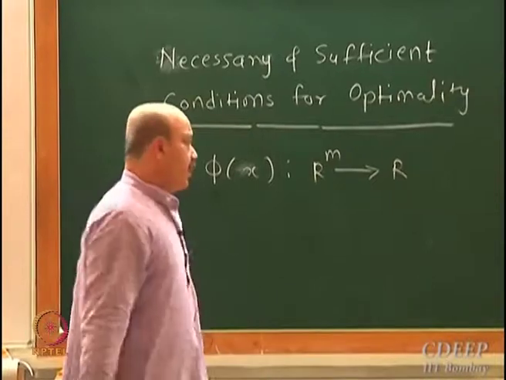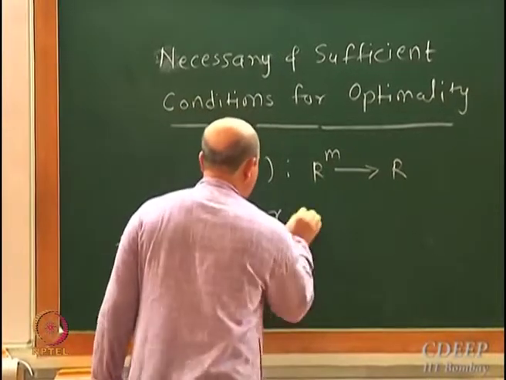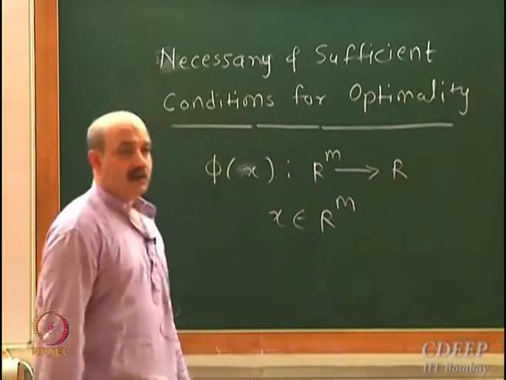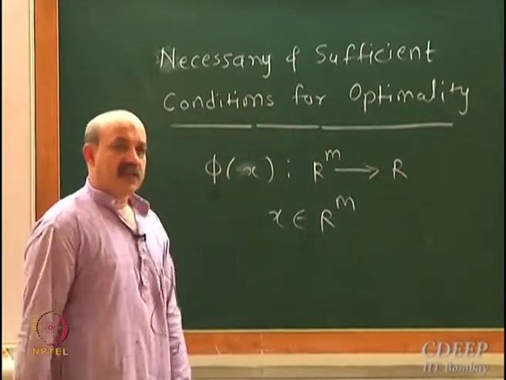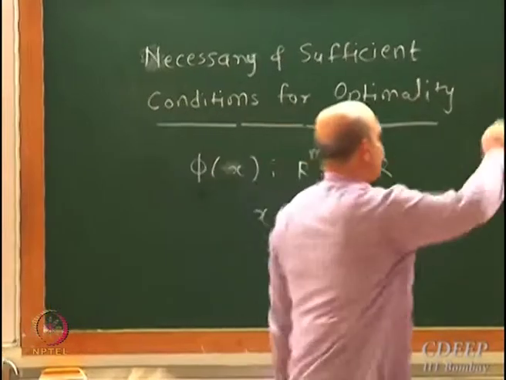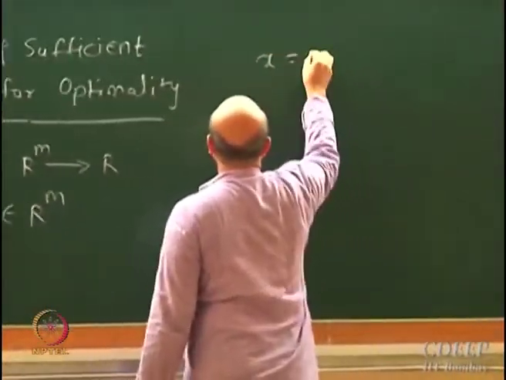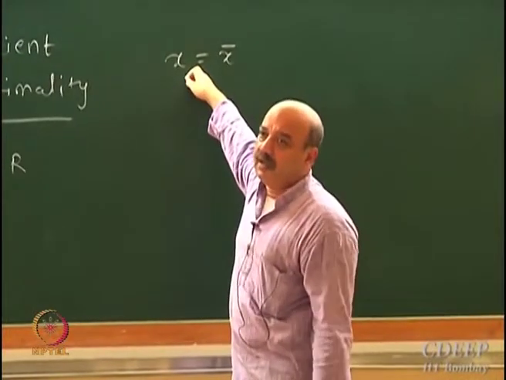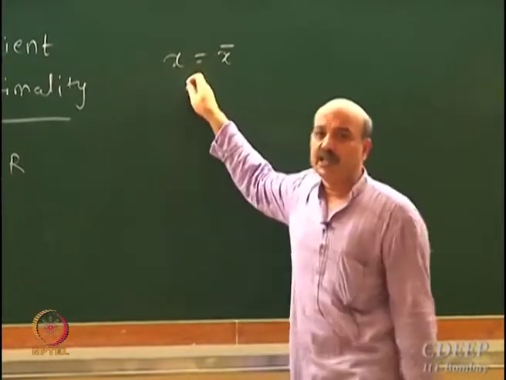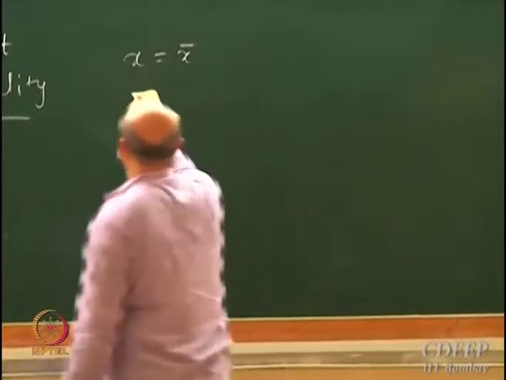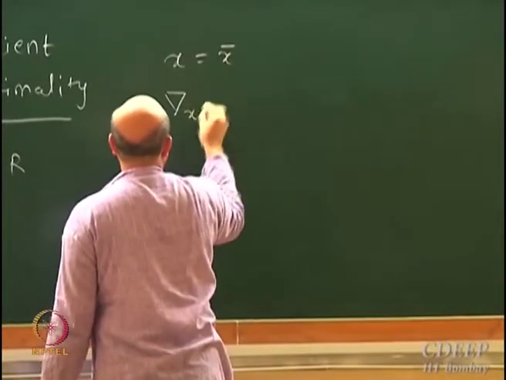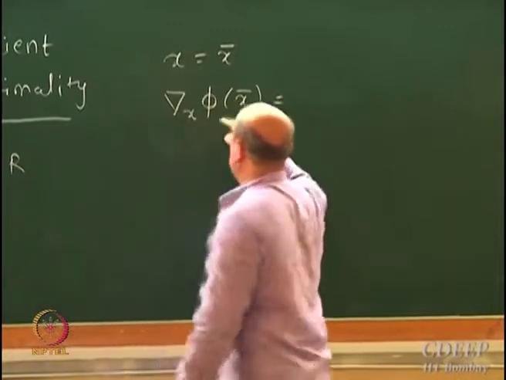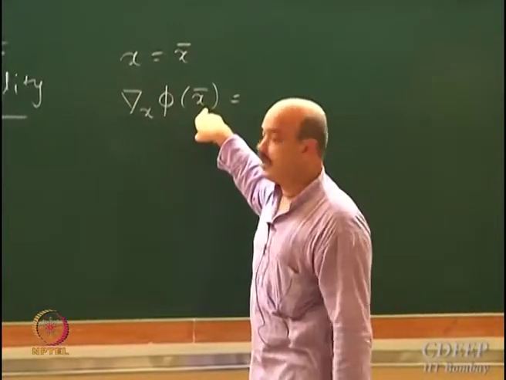Right now this x belongs to Rm, m dimensional space, and then we said that if a point x equal to x bar, we want to see whether this is a stationary point, then the gradient of phi with respect to x at x equal to x bar.